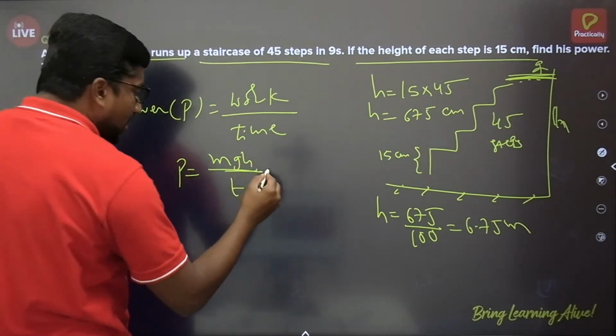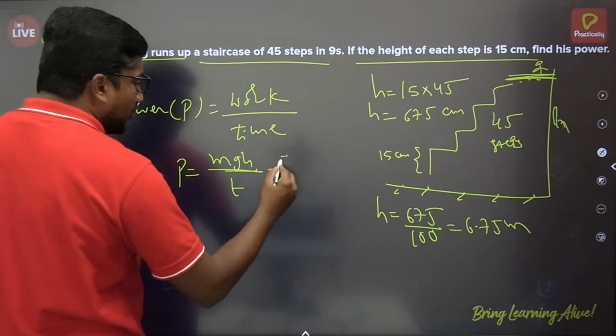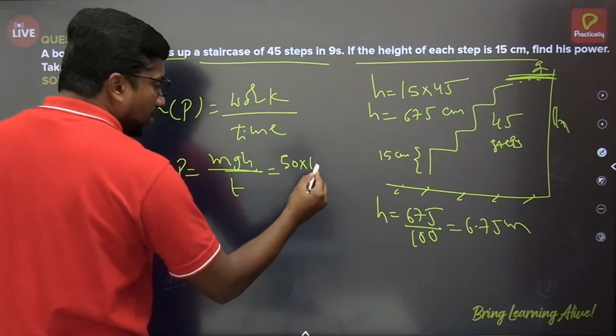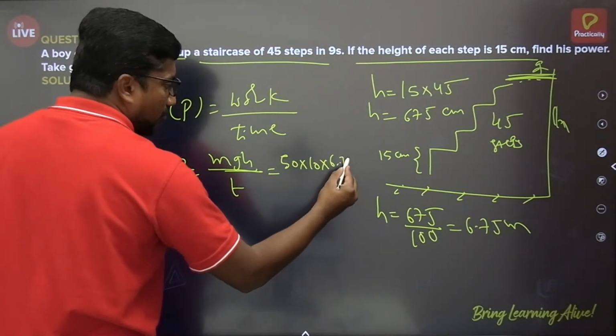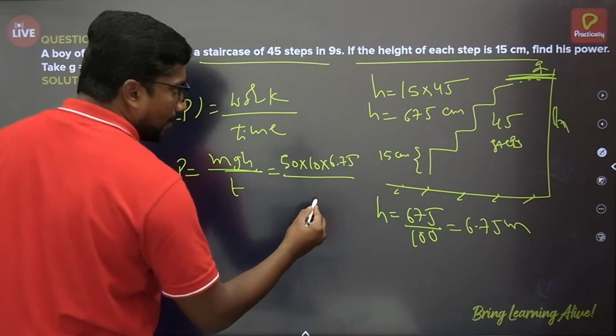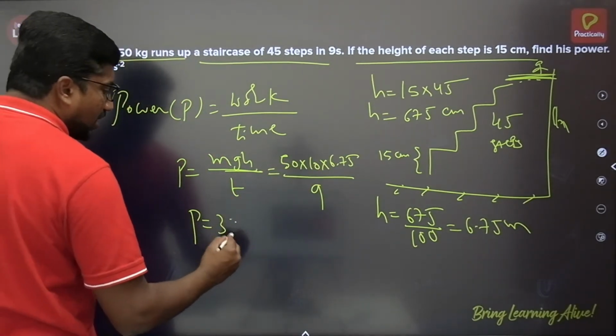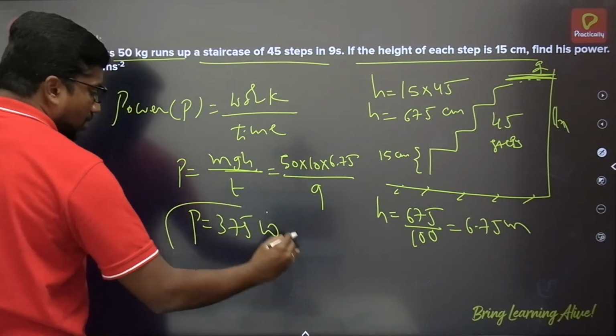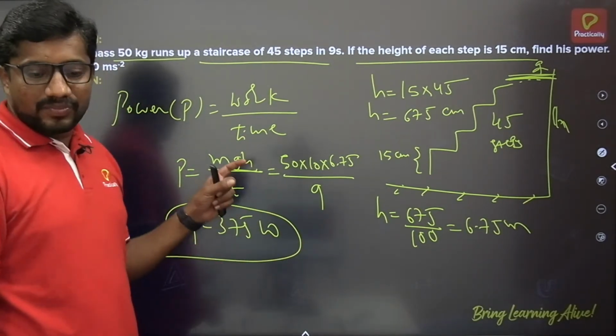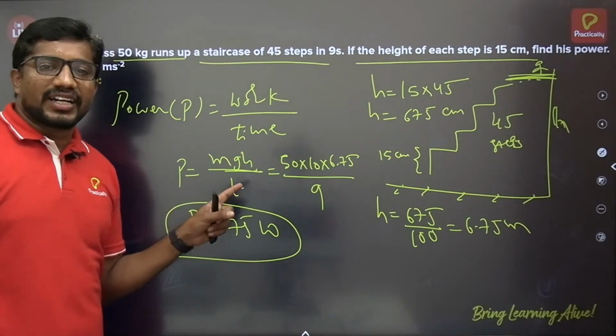Okay. So then m value it is 50, g value 10, h value 6.75 divided by 9. Simplify this, you will get 375 watt. Okay, and that will be correct. Okay, Sona, that will be the correct one, don't worry.